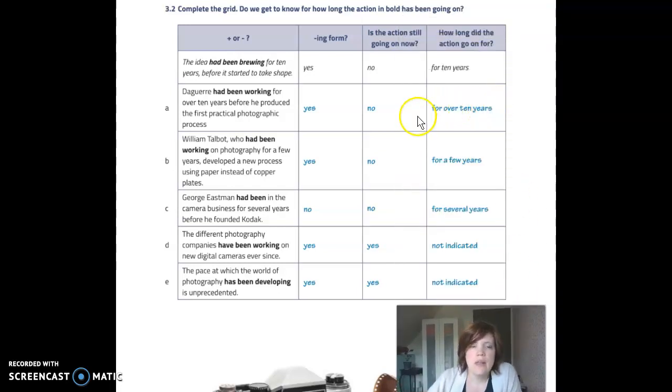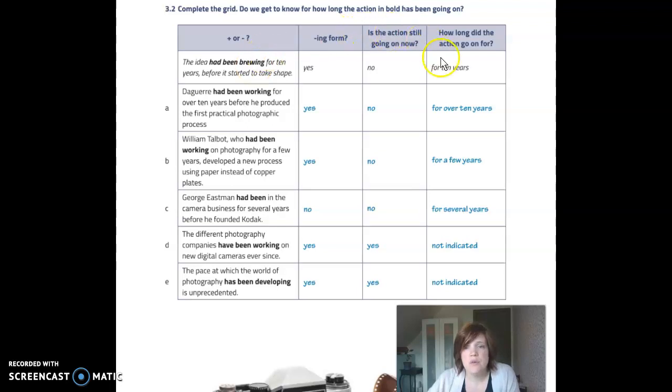Let's have a look. The first sentence: the idea had been brewing for 10 years before it started to take shape. -ing form, yes. Action is no longer going on. It's an action that went on for 10 years. And I don't know if you noticed, but in this sentence, we have two past actions, started and had been brewing. And the action that happened first is had been brewing. Why do we say had been brewing and not had brewed, which is basically the past perfect tense which we talked about in the previous session?